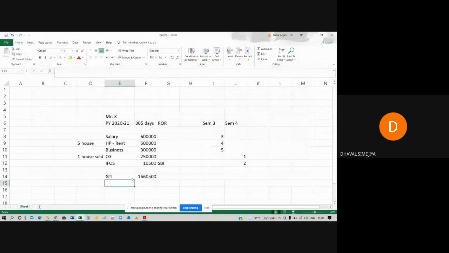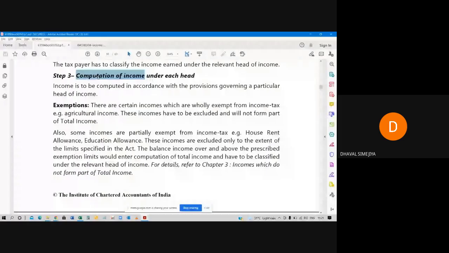Okay, so this will be your gross total income. Now, computation of income, all the incomes will be computed and total income will be found out.